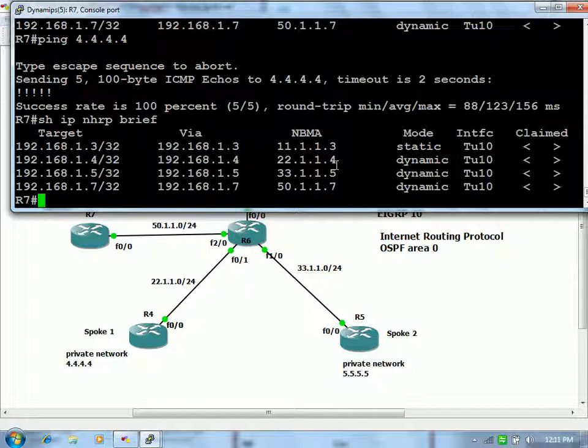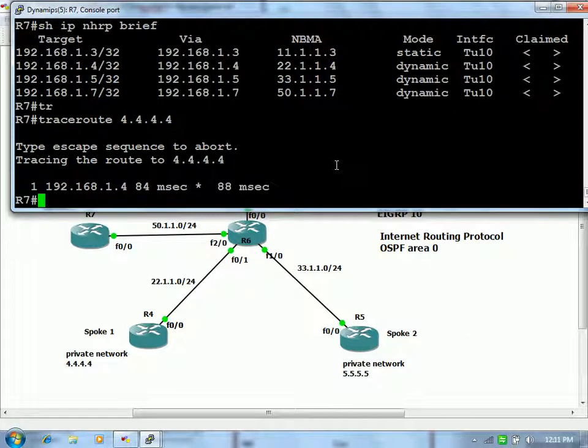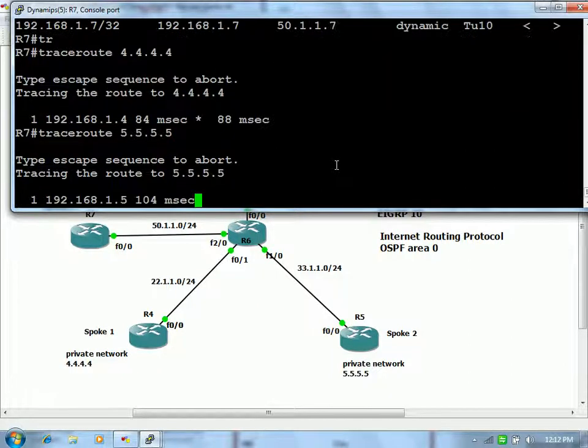So no matter how many spokes have been added, if you traceroute, you will have direct reachability. See, 192.168.1.4. It is not going via 1.3, because you have configured it properly over there. Split horizon is disabled. You said no IP next-hop-self. So it is giving you the resolution. Once you have the resolution, you don't have to follow the EIGRP decision. Let's traceroute to 5. You will directly get 1.5. See.